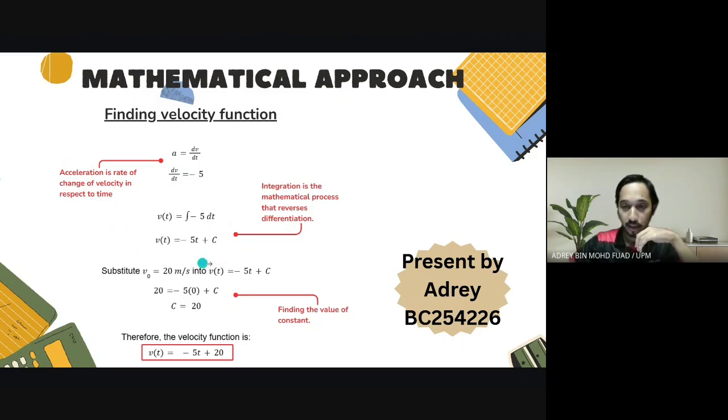Now -5t + c is the velocity function, but we can find c by substituting the initial velocity of the car. The initial velocity of the car is 20 meters per second, so we substitute it into the equation, and we get c = 20. We substitute the 20 back into the original equation. Therefore, the velocity function is v(t) = -5t + 20.